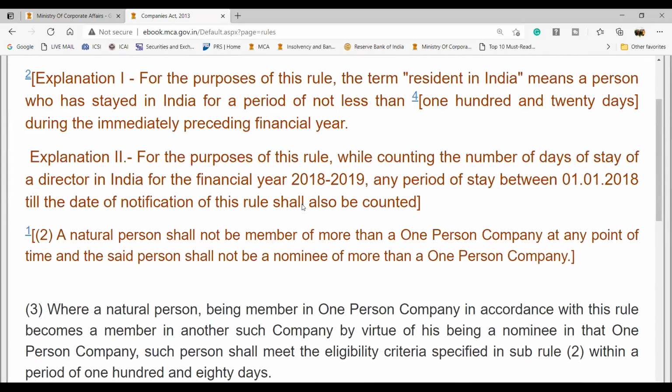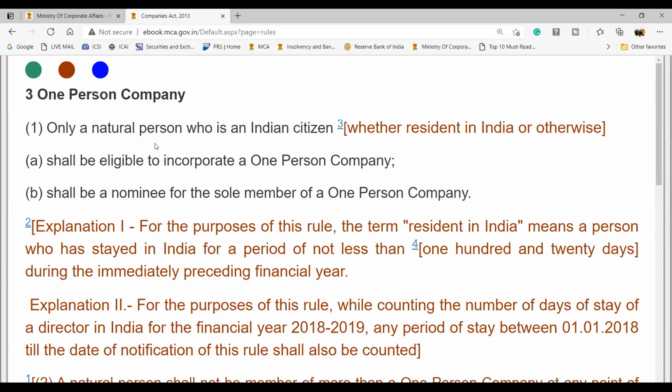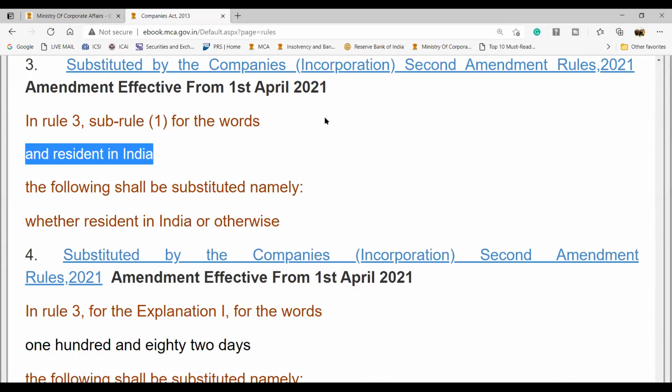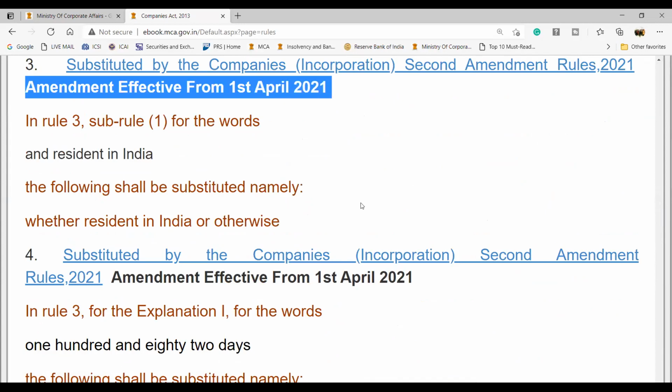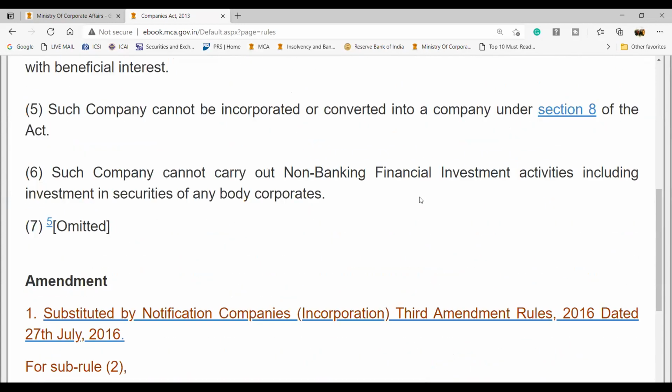So what was the rule here? The rule was only natural person who is an Indian citizen and a resident in India. But now they have changed it and they have made it what? Whether resident in India or otherwise. So what does this mean? And this has been amended again with effect from 1st April 2021. Okay. So what does this mean?